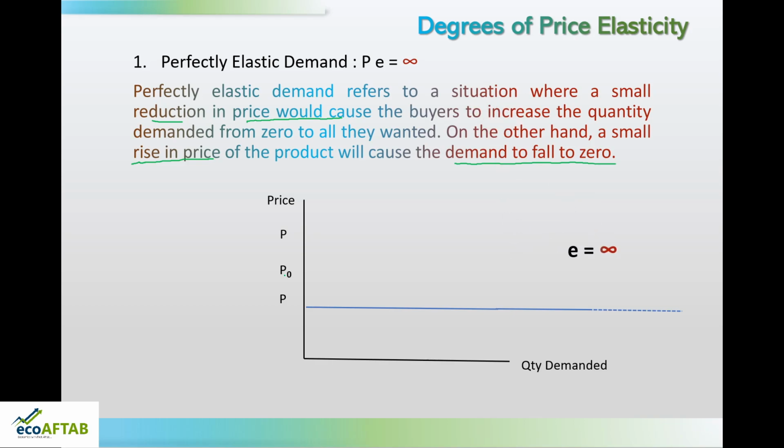And what type of demand curve do we get? We get a demand curve which is parallel to x axis. We will get a horizontal demand curve. This is the first type of elasticity, and that is perfectly elastic demand.